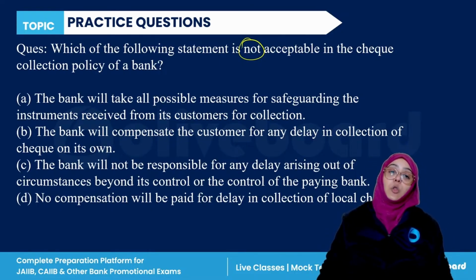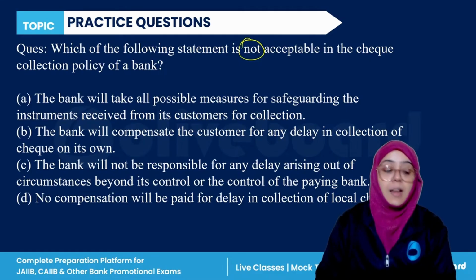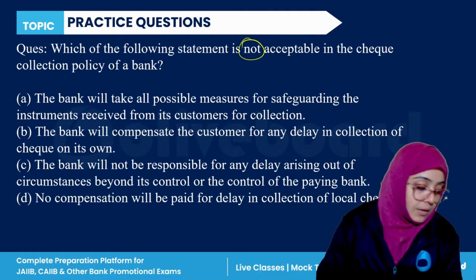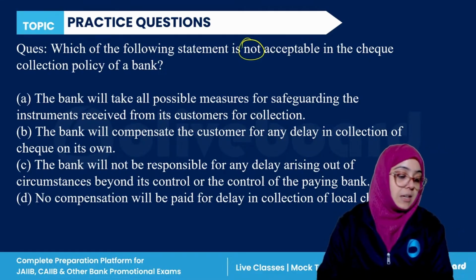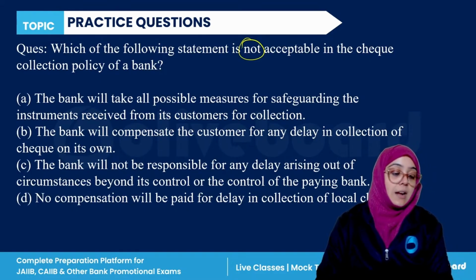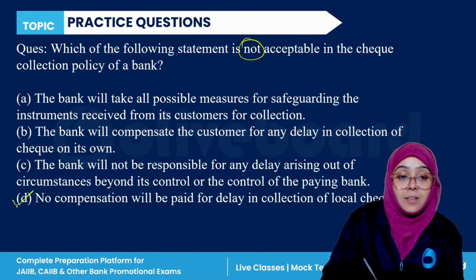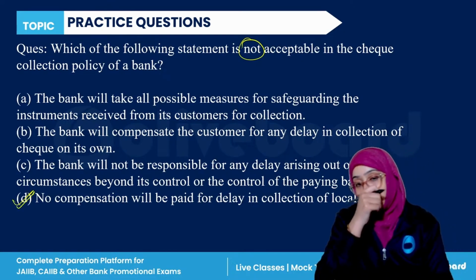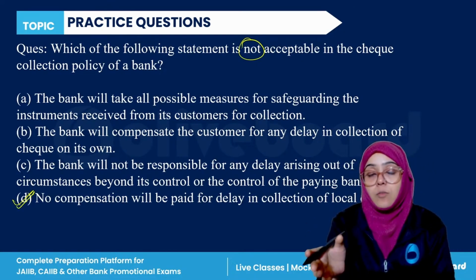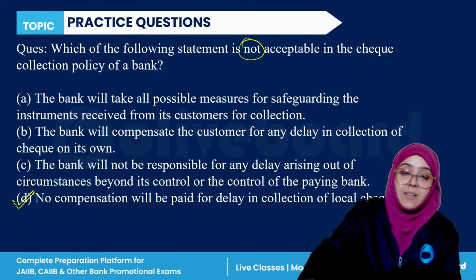Which of the following is not acceptable in the check collection policy? So if you are saying that no compensation is paid for the delay in the collection of local check, that is wrong. D is the correct answer.